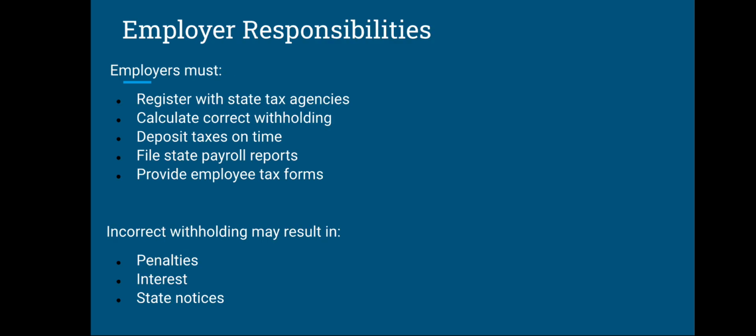What are the employer's responsibilities related to these taxes? Employers must register with state tax agencies. The employer has to be registered with the state tax agency, and after that can deduct the state withholding tax from the employee's paycheck. They must calculate the correct withholding amount, deposit taxes on time to the state government, file state payroll reports as well, such as quarterly returns, and provide employee tax forms. Incorrect withholding may result in penalties, interest, and state notices to the employers.